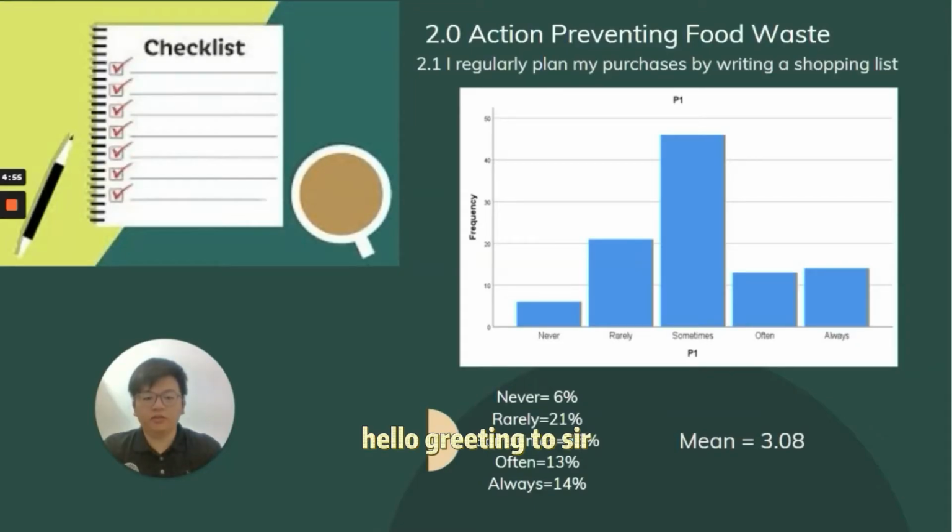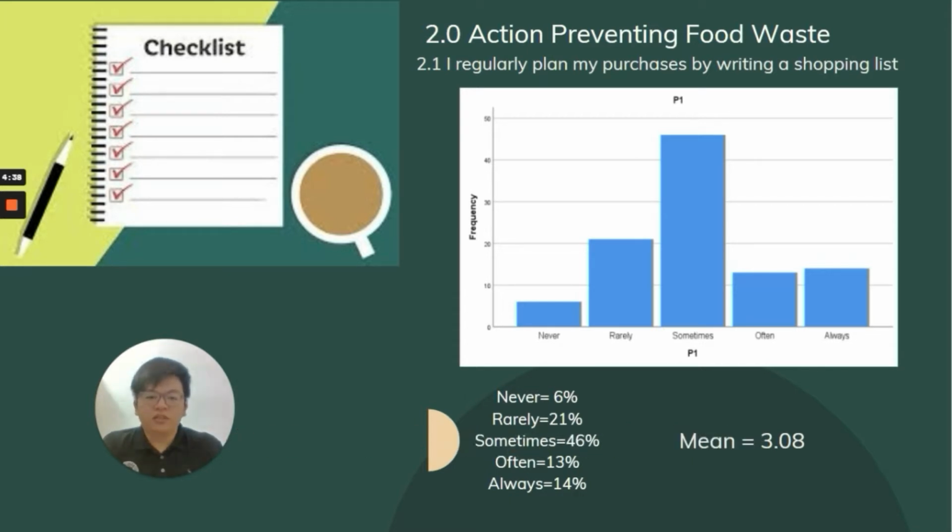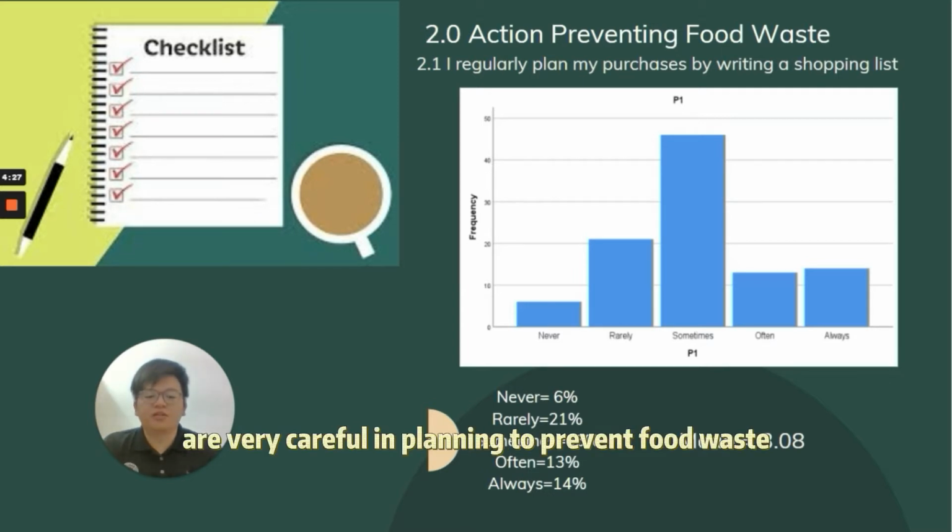Hello, greetings to sir. My name is Ko Jiajie. Today I'm going to present about the action preventing food waste section. For the first part, most of the respondents sometimes plan their shopping list. The mean data in the graph is 3.08. 46% of the respondents sometimes are very careful in planning to prevent food waste.